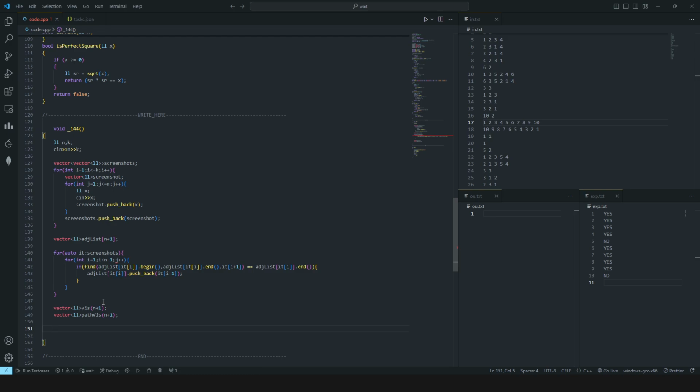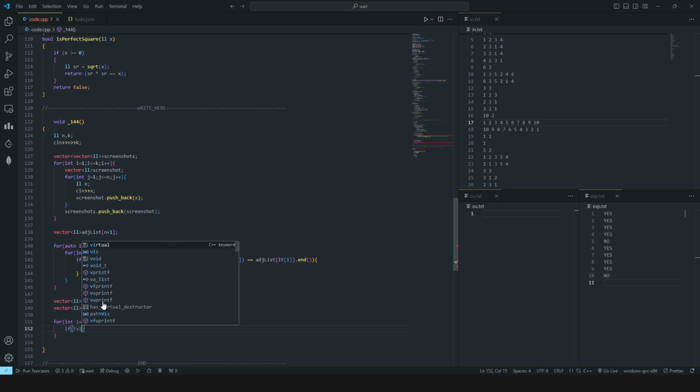So now I just have to go through each of the nodes and see if it is not visited, then I will call the DFS function, right?